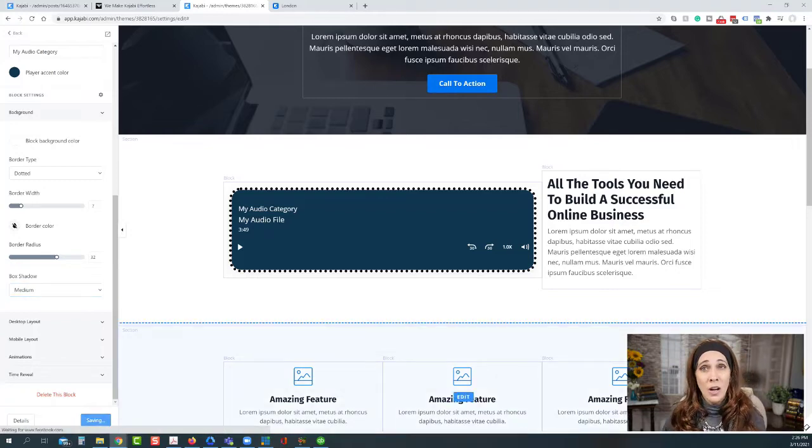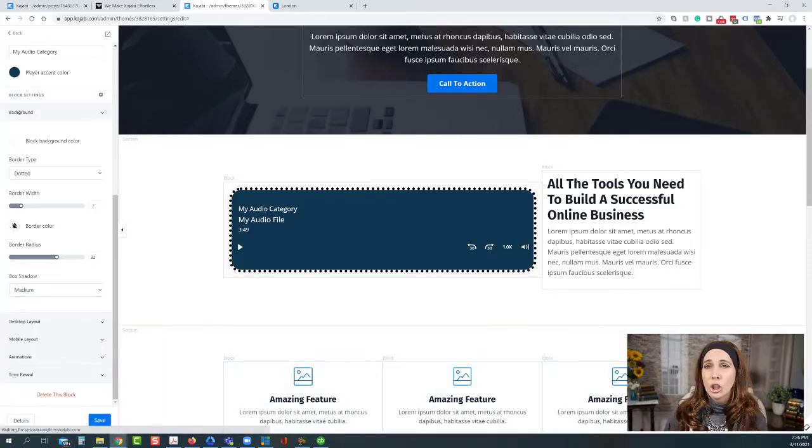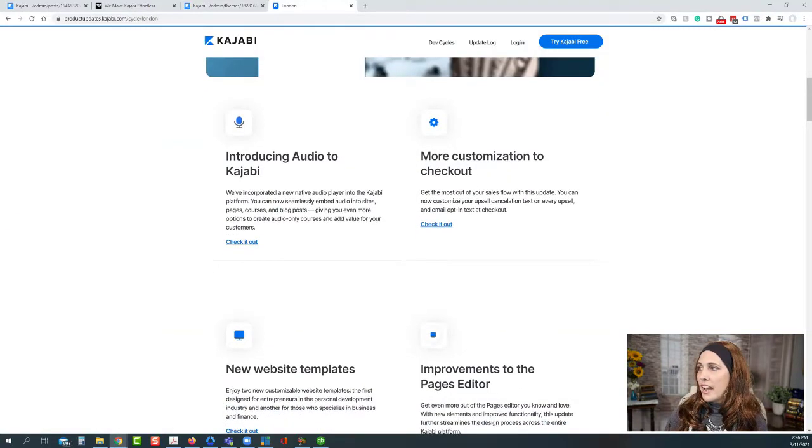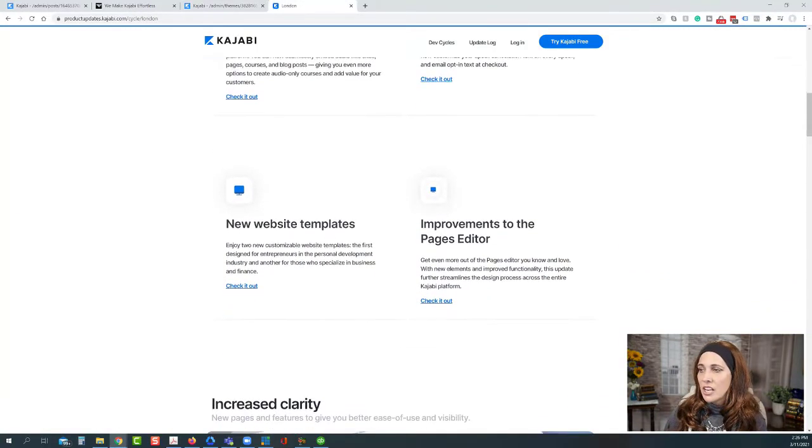And that's just one of the many features that they've launched in the new development cycle. There are a ton of other ones. We have customization to checkout. There are some new website templates.